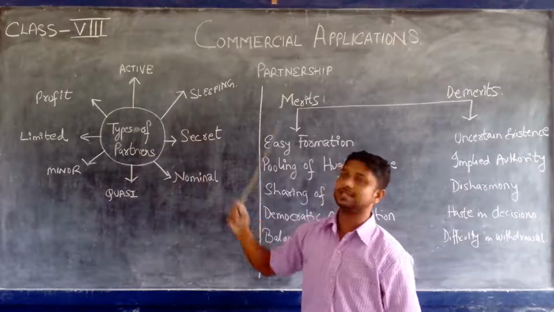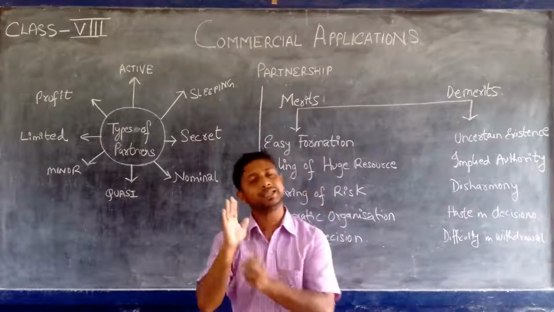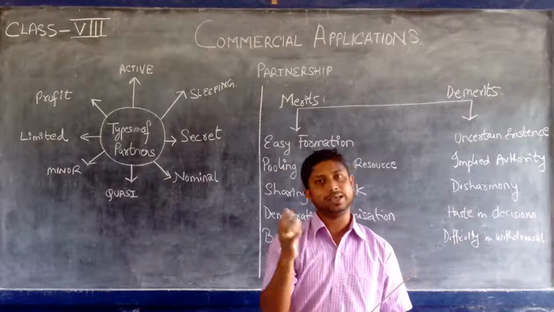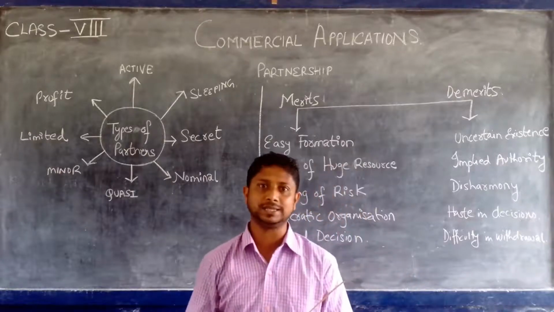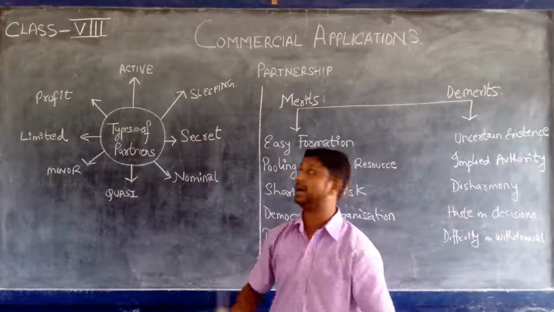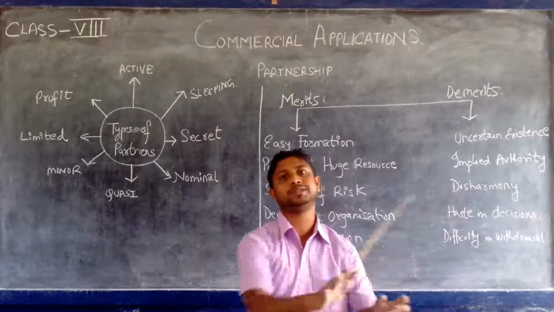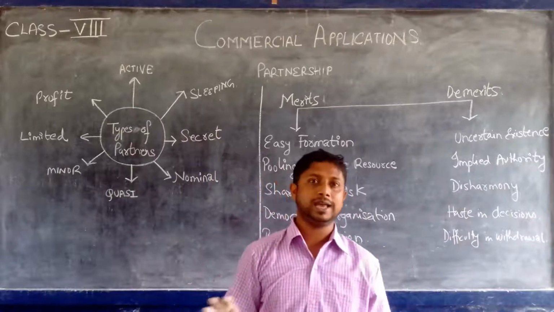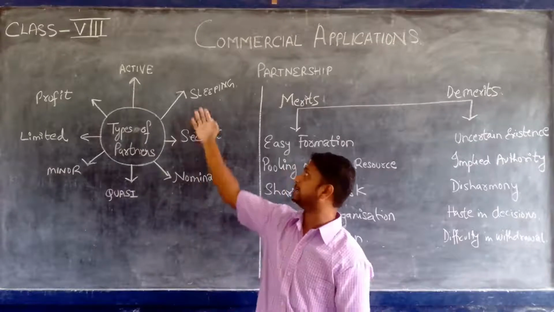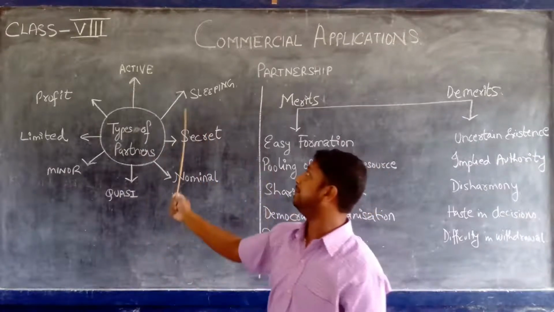Whereas a sleeping partner is a little bit different. A sleeping partner is also a partner, but he is sleeping. The word sleeping itself means he contributes capital. He also gives money to start a business. He invests money in the business, but he does not take active part like the active partner. He does not do any work. He only contributes capital and he becomes a partner, and at the time of the calculation of profit, he claims his share. But his liability is also unlimited.